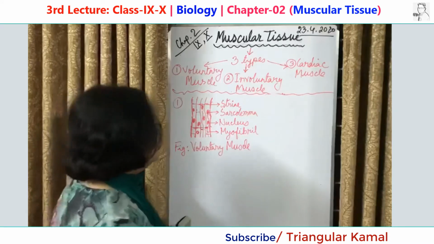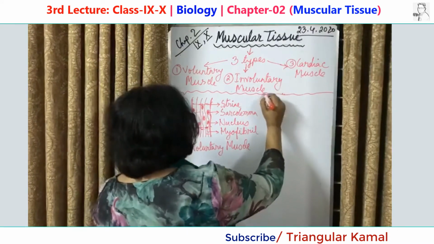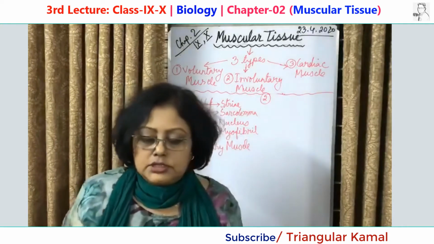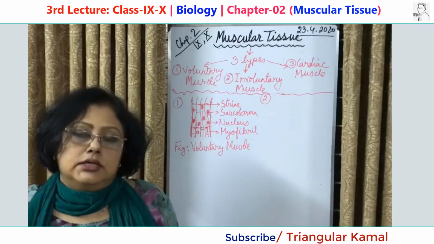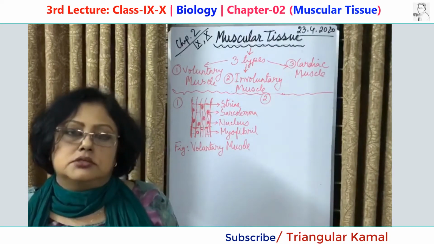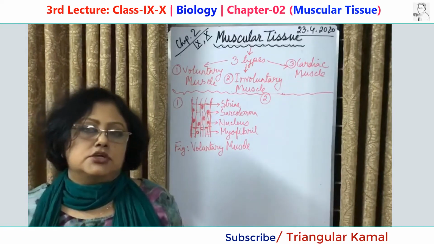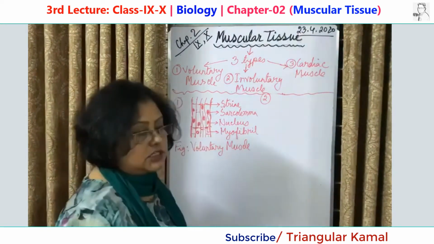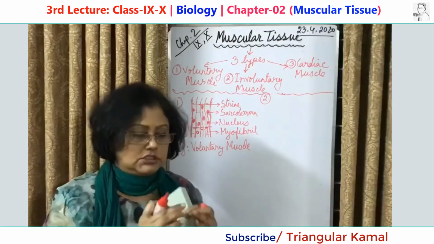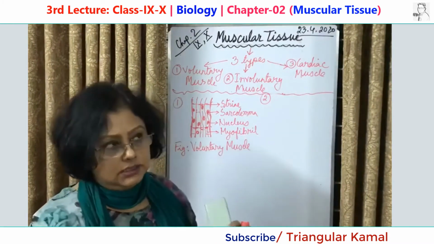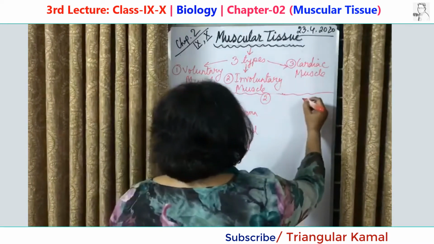muscle. Now if I draw the second one, involuntary muscle here, these are the muscles which move on their own. We have no control over the movement of these kinds of muscles; they are called involuntary muscles or smooth muscles. What is the shape of it? Each cell is spindle-like. What is spindle? The middle part of the cell is wider and the ends are pointed. So just like this.